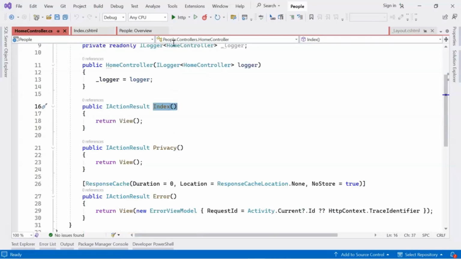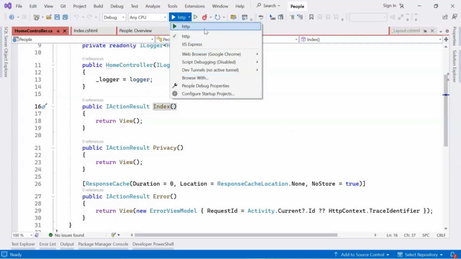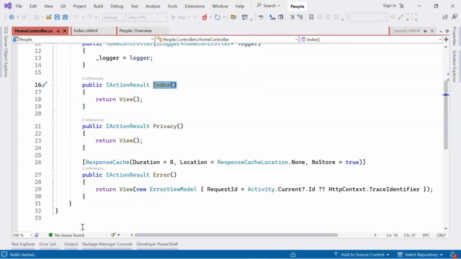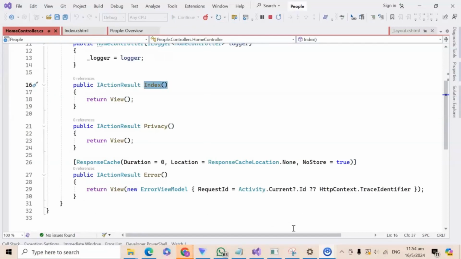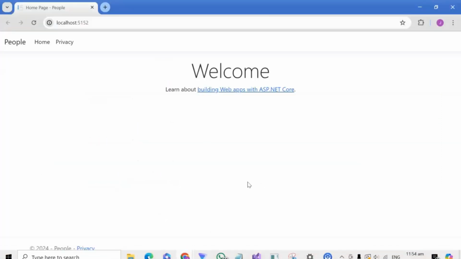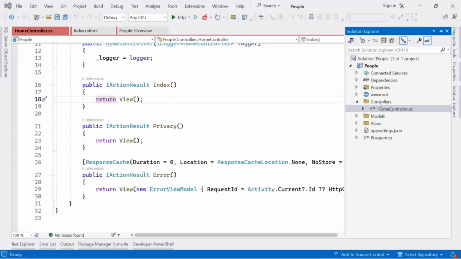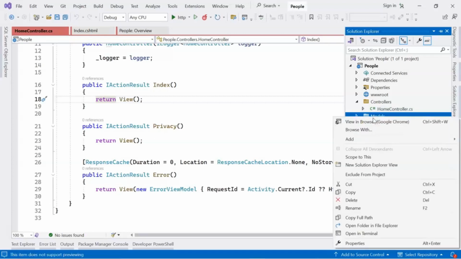Let's run this project and see. So this is how our web application is looking currently. It has a home page and a privacy page.